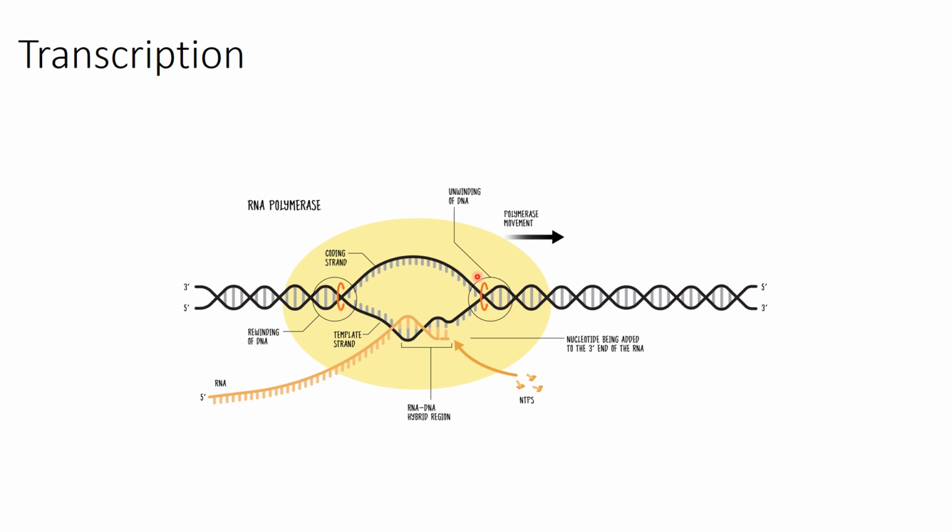What is unwinding? Because the direction of polymerization is going to be, in case of the template strand, from 3' to 5'. So this is going to be the movement of the polymerase enzyme. This is the direction of unwinding, and the opposite side is going to be the direction of rewinding.